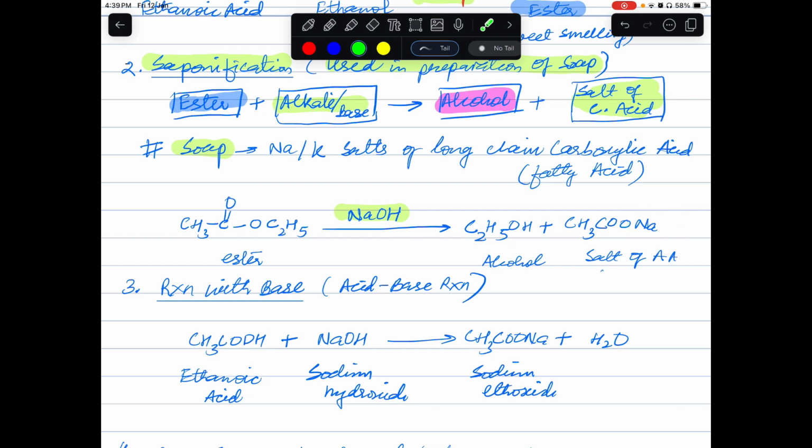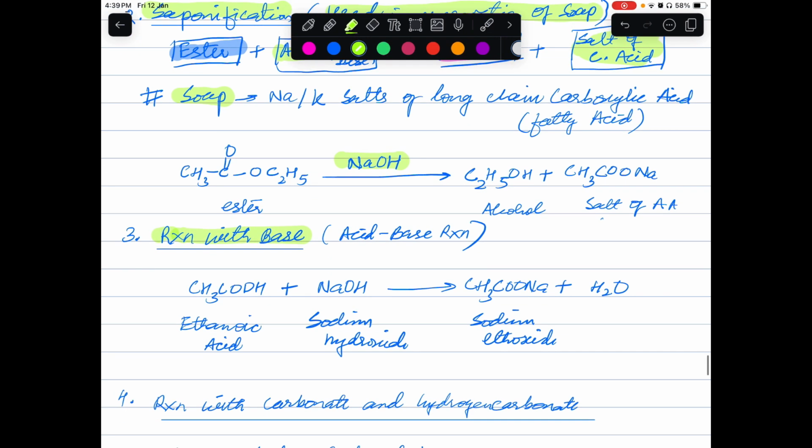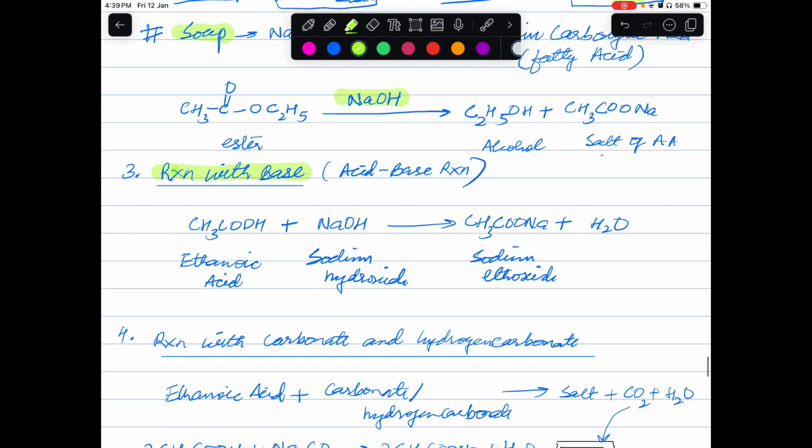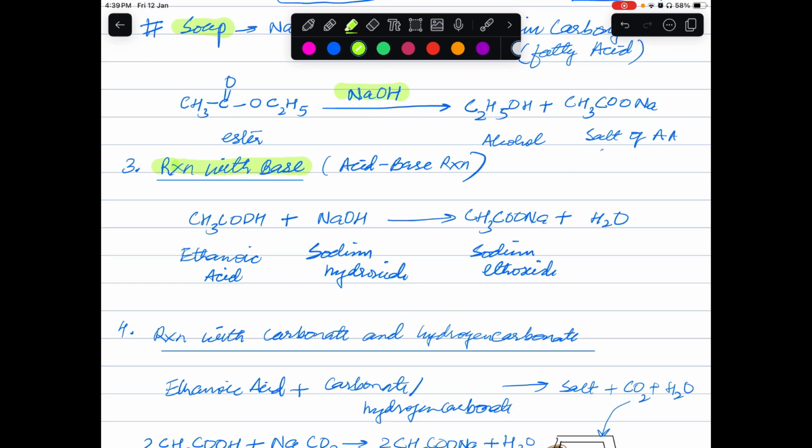Next reaction is reaction with base. Since it is acidic in nature, although it is a weak acid, your ethanoic acid will react with a base to give you a salt. We are getting a salt here. So this salt is sodium ethanoate. It is just like this reaction.